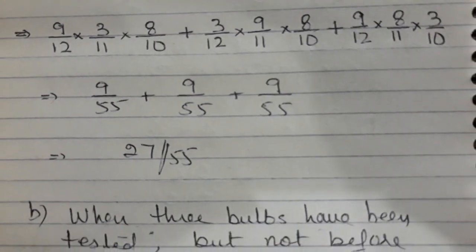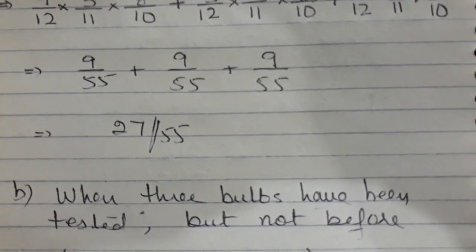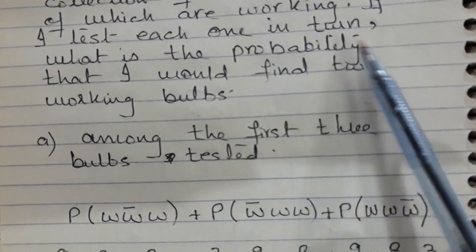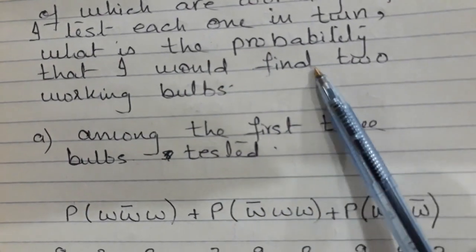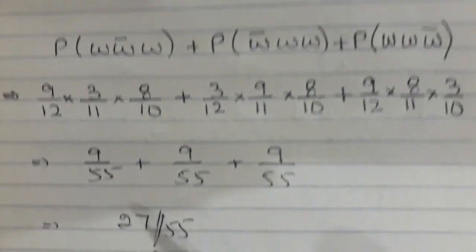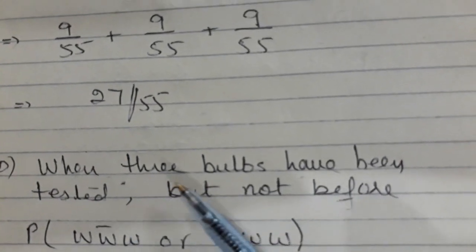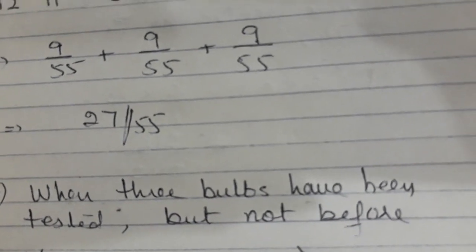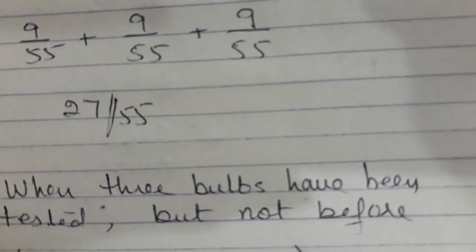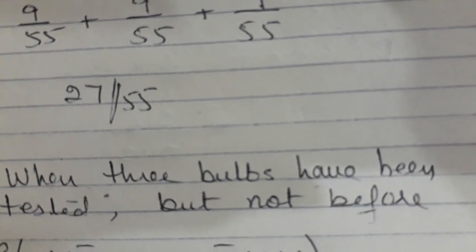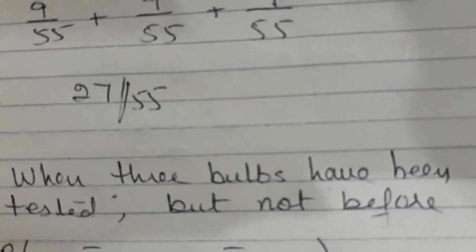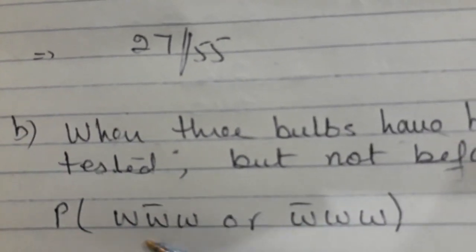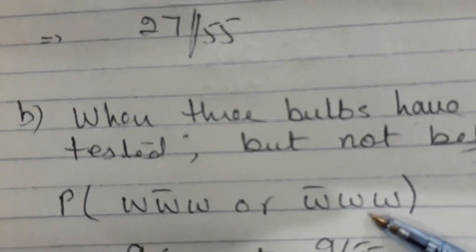Now let's see the next question. Like I said, the wording is confusing. So again, it is from the same question. The question was saying, what is the probability that I would find 2 working bulbs when 3 bulbs have been tested but not before? So it simply means that you have to test all 3 and then see that 2 are working. So in that case, only these 2 cases will be considered.